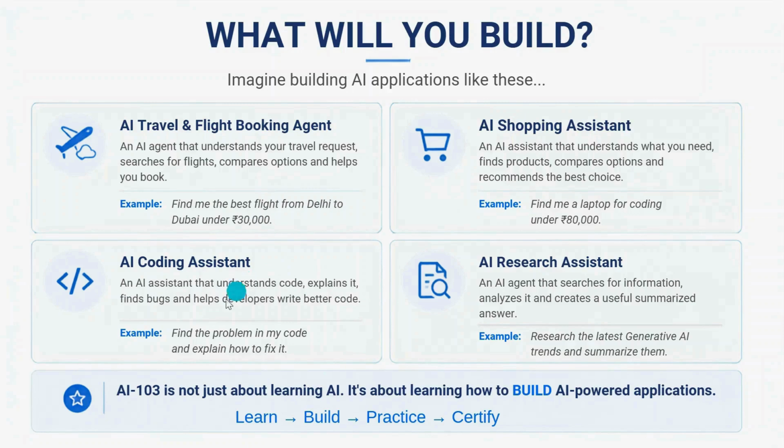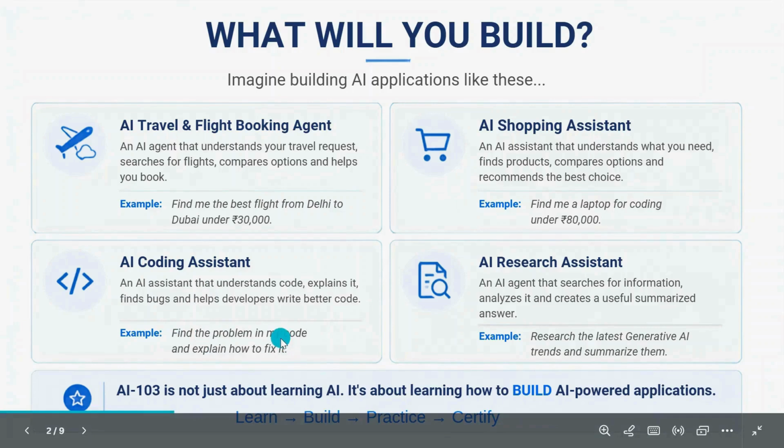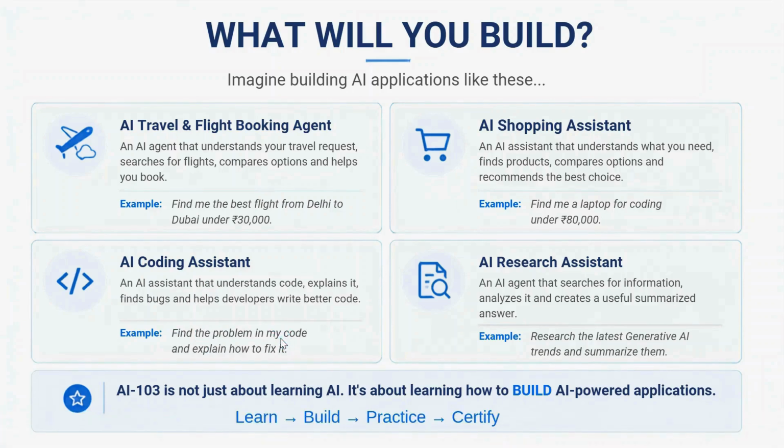Similarly, we have this AI coding assistant. The user can ask, find the problem in my code and explain how to fix it. The AI will understand the code, identify the problem, and explain it in simple language. As a developer, this is probably the one most familiar to you, because on a daily basis we are using AI coding assistants in VS Code or Copilot or Codex. Many AI agents we are using. So if you want to create a similar kind of agent for your project, you can create it.